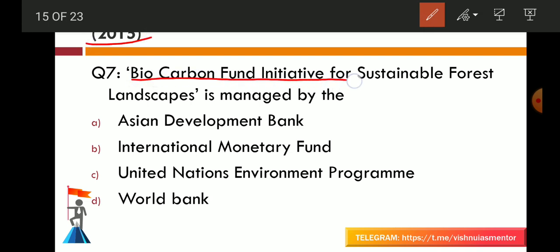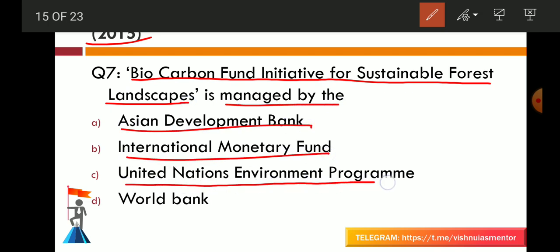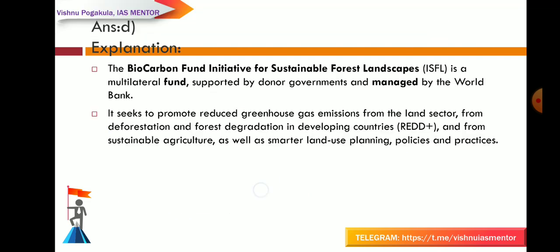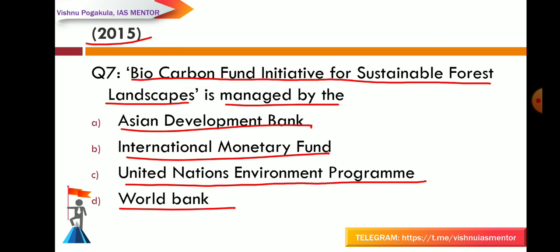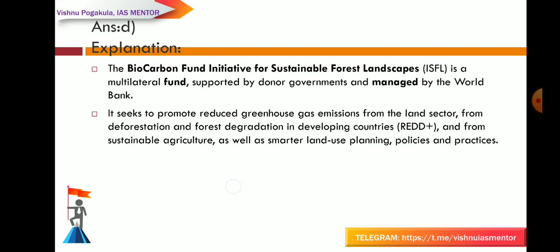Next is from the 2015 question paper. Biocarbon Fund Initiative for Sustainable Forest Landscape is maintained by Asian Development Bank, International Monetary Fund, United Nations Environment Program, World Bank. And your answer is D, that is World Bank. Okay, let's see the explanation.